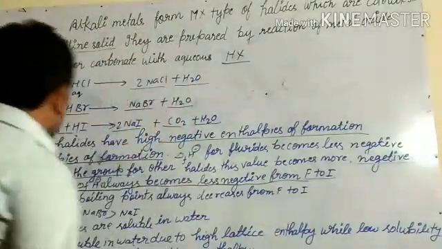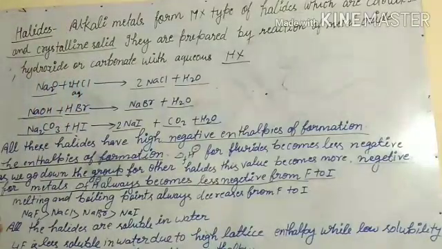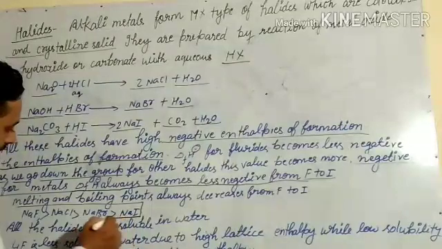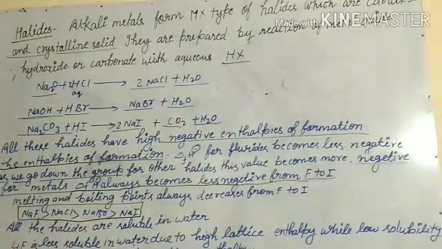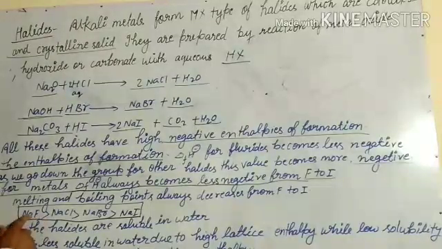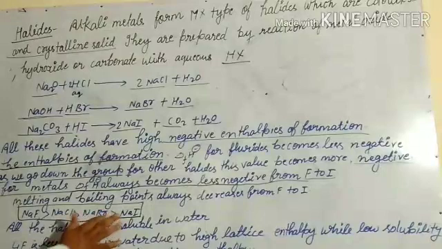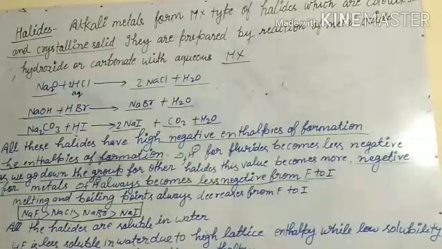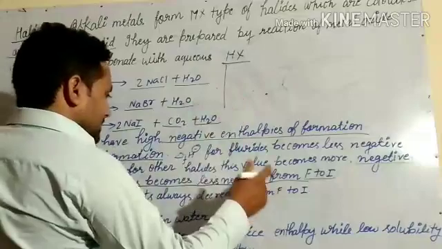I have taken an example like this. If I ask you to arrange them in decreasing or increasing order of melting point, and the same metal is there, and we have formed the metal halides, so NaF, NaCl, NaBr, NaI, sodium metal with fluoride, chloride and so on, the melting and boiling point order will be like this: NaF, NaCl, NaBr and NaI.